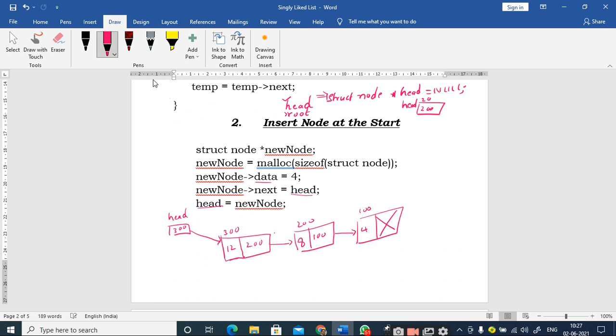Once we are clear about this insertion of a new node as the starting node of the linked list, we will go to the other part. So we will continue with this linked list. Now tell me, how many nodes are there in my linked list? 3, sir. Right. The first one is at location 300, the second one is at location 200, and the third one is at location 100.